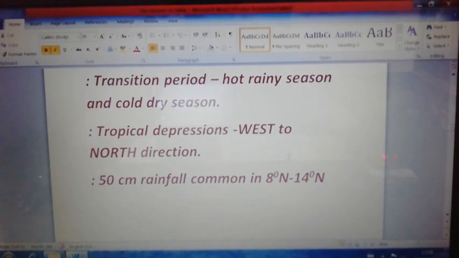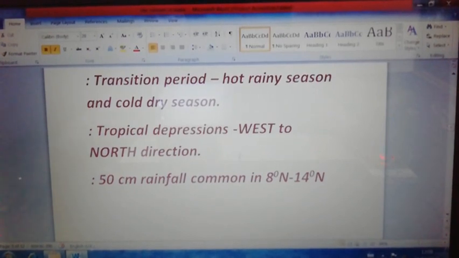Wherever it forms at the head of the Bay of Bengal, it causes rainfall in the western and northwestern part of India. It is called a tropical depression. It is a tropical depression only, not a temperate depression. During the months of October and November it takes place.